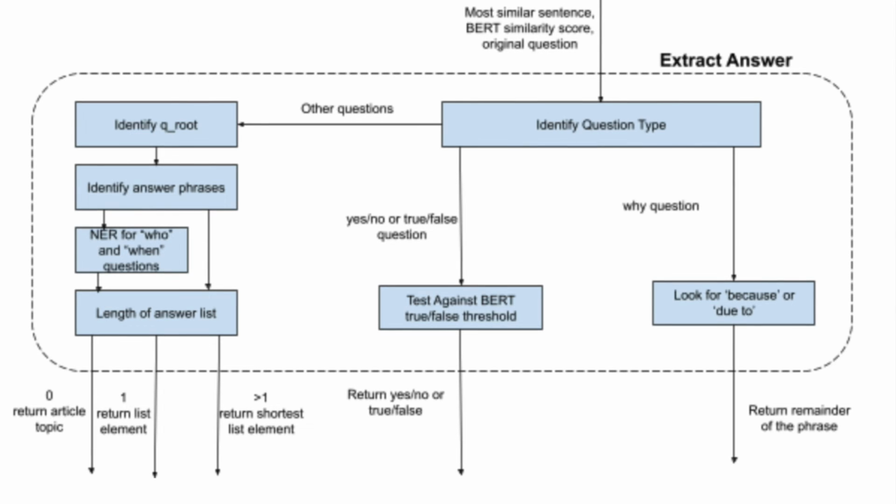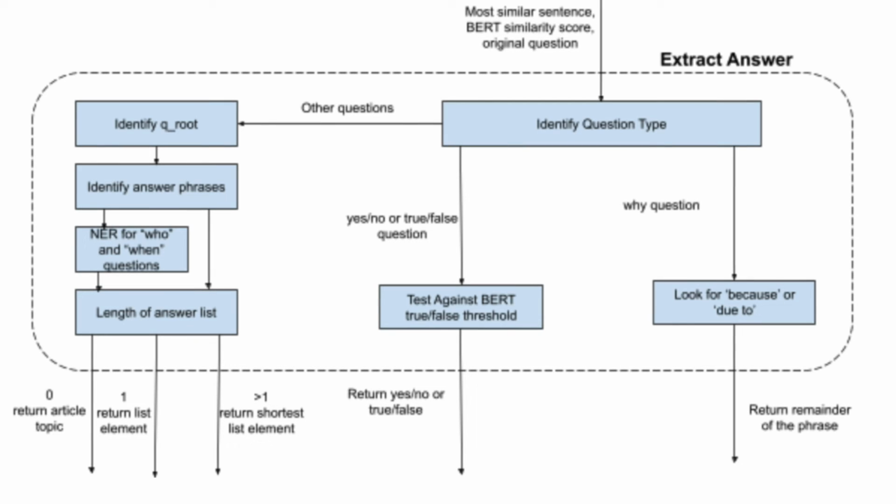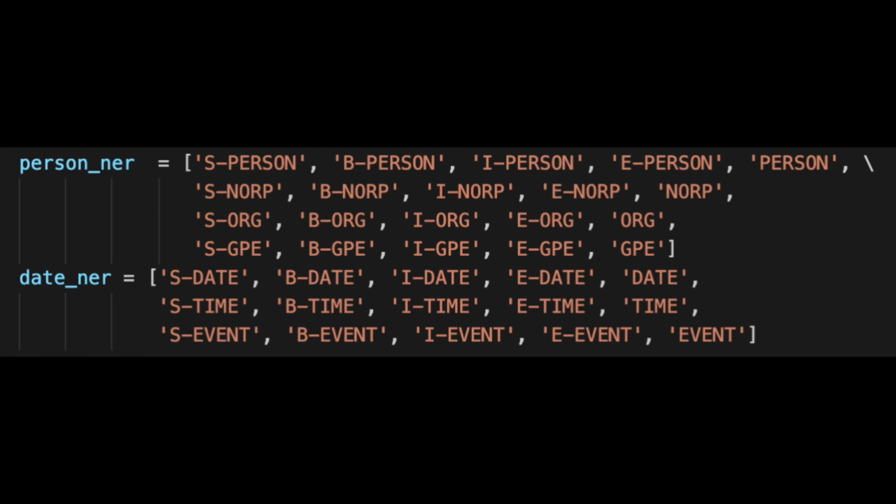Our first step is to find the theme of the question by identifying either the question root, when the root is a verb or auxiliary, or in the absence of such a root, the copula linking the subject to the predicate. We then find all matching lemmas in the answer sentence. We treat each child of each of these lemmas as a potential answer head. We remove answer heads which also appear in the question, to prevent answering with a portion of the question itself. Then, to build answer phrases, we find all of the children of each head and combine them into a phrase, making sure to include full NER phrases.